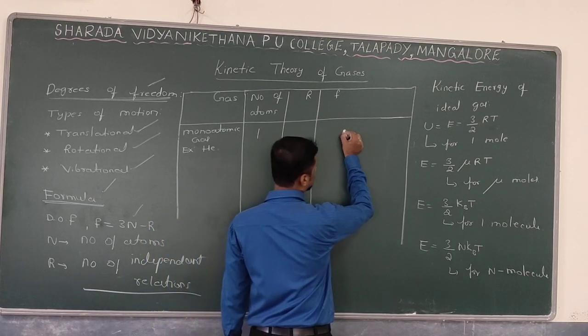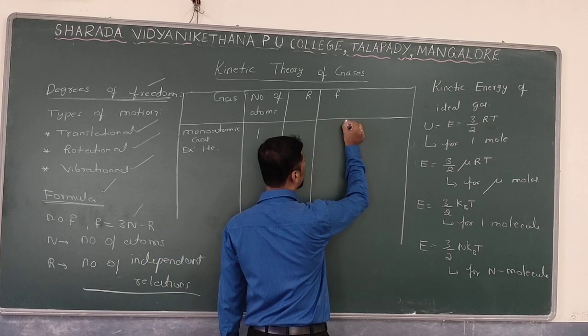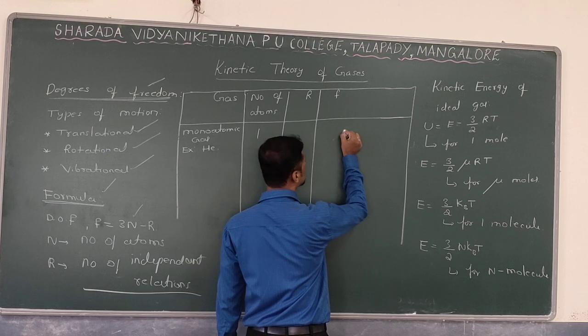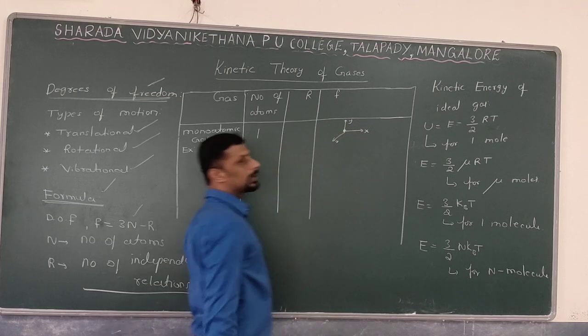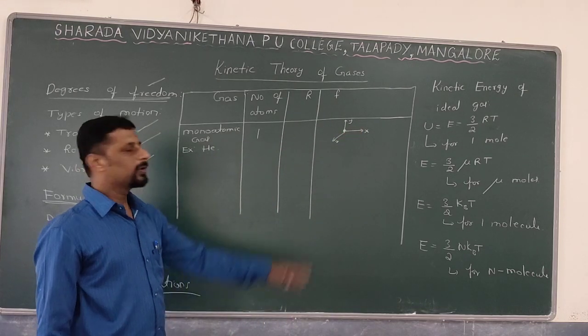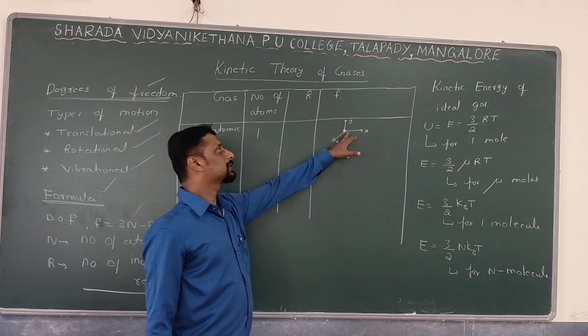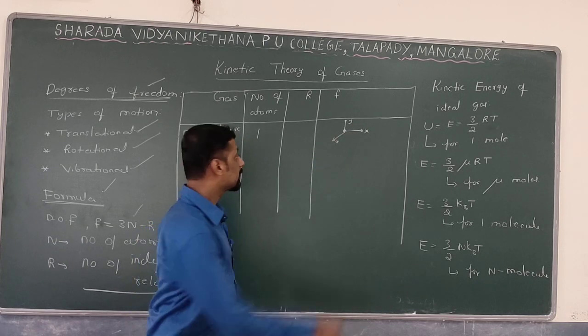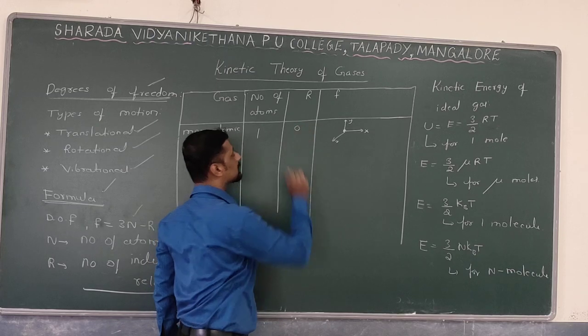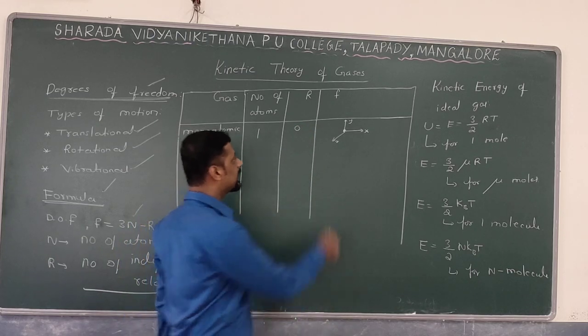It can move along the x-axis, it can move along the y-axis, and along the z-axis also. So here there is no restriction for this atom to move along the x-axis, y-axis or z-axis. Therefore, the number of restrictions is equal to 0. Then what is the degree of freedom?